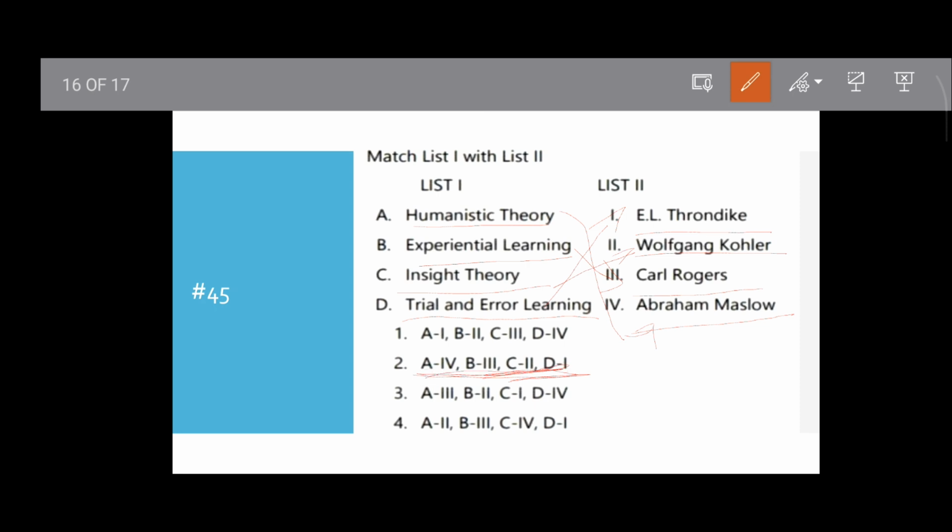This is our question number 31 to 45 with correct answers and explanations. So friends, just remember the facts and concepts which will be very important for your examinations.